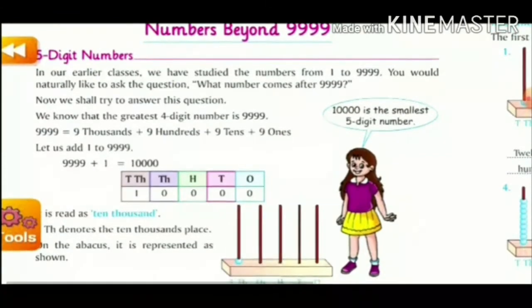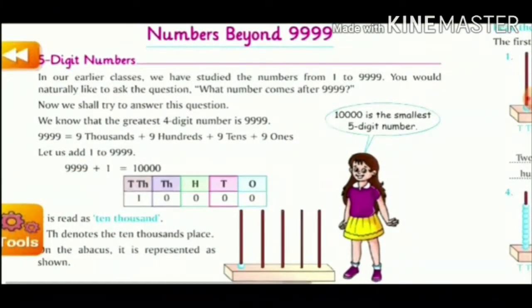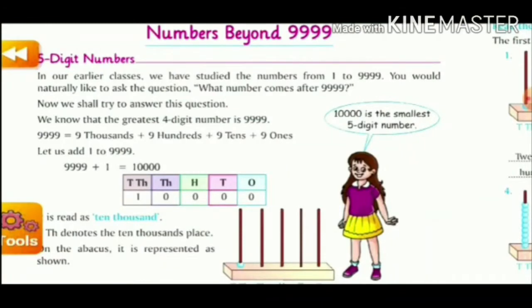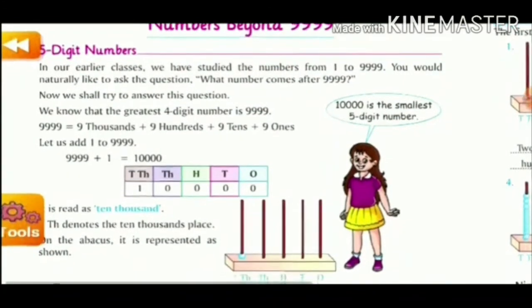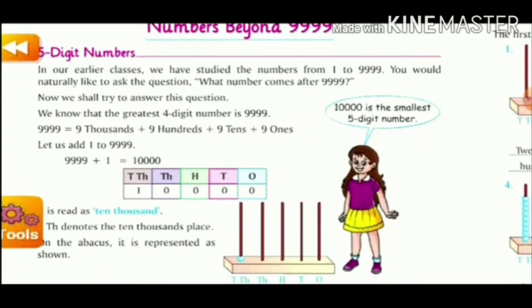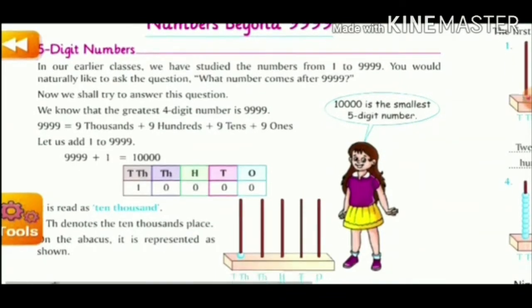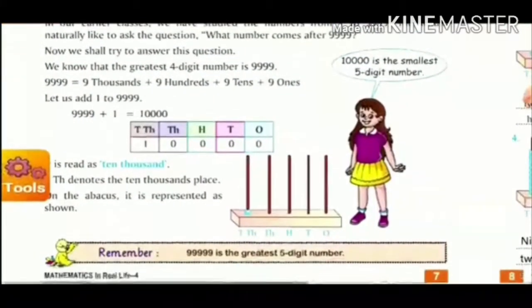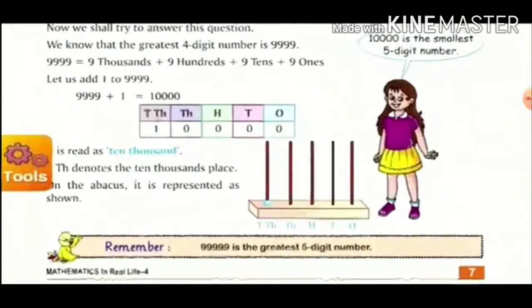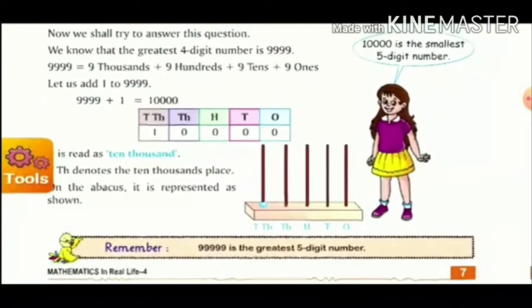10,000. We can write it with the help of an abacus also. So let us take an example. See the given abacus. How will you read? There are 5 poles. Always from the right side, that is the last, the first one we are going to read as ones. The second pole as tens, the third one as 100, the fourth one as 1000, and the fifth one is 10,000.